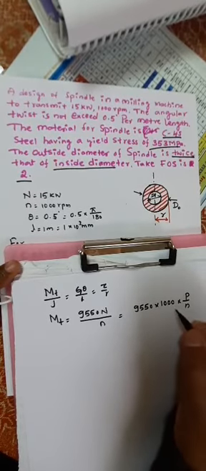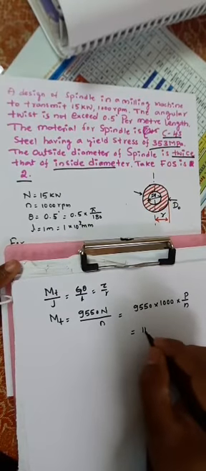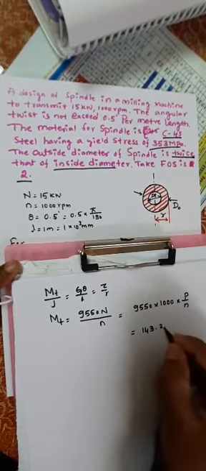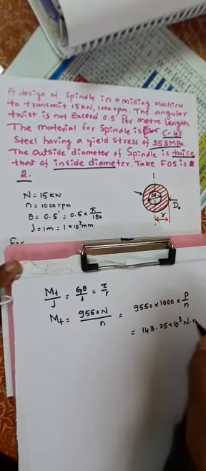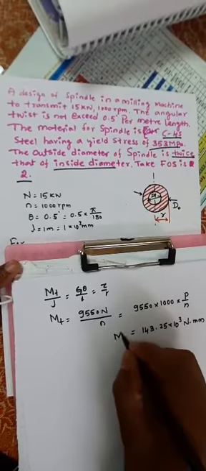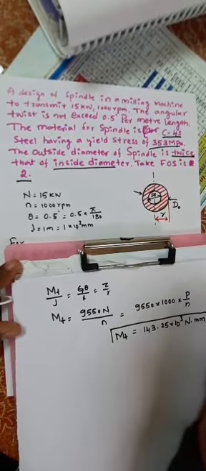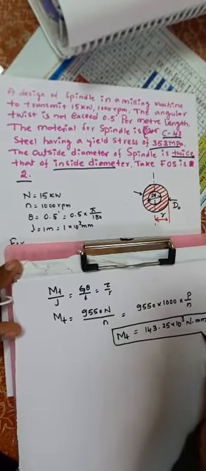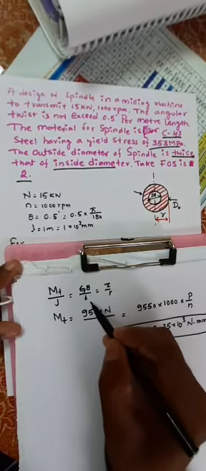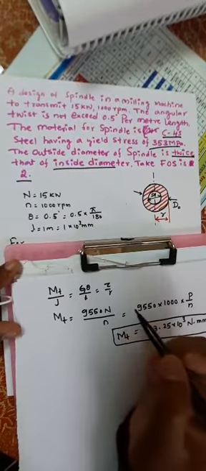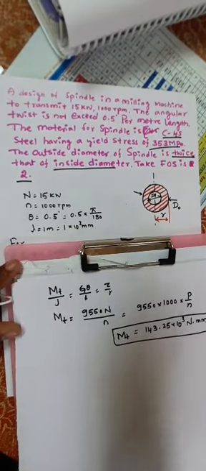If you substitute these values, you will get 143.25 into 10 to the power 3 Newton millimeter. This is called Mt, the maximum torque, with respect to the torsional equation Mt by J is equal to G theta by L is equal to tau by R.